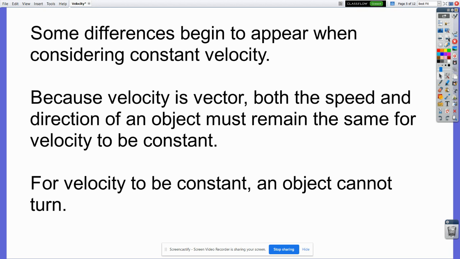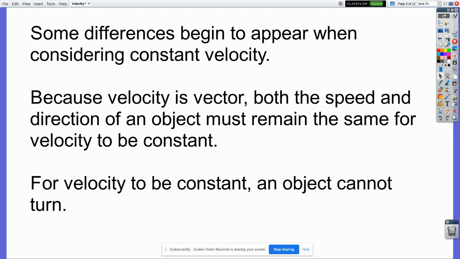Direction is a part of velocity, and that makes velocity a vector quantity. Direction matters. So for a velocity to be constant, both the speed and the direction of the object have to stay the same. It's not good enough for the rate to stay the same, the direction has to stay the same as well. So for velocity to be constant, an object cannot turn.